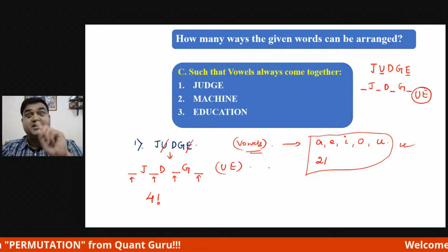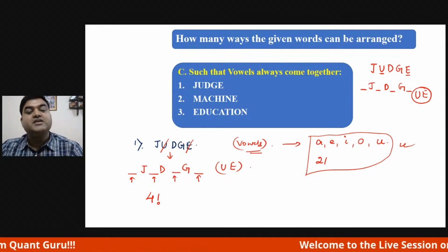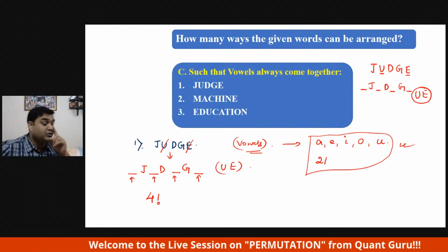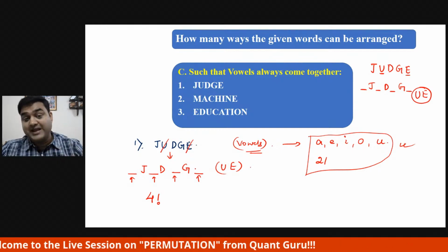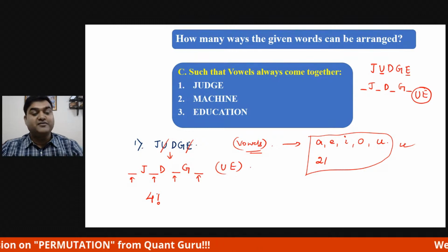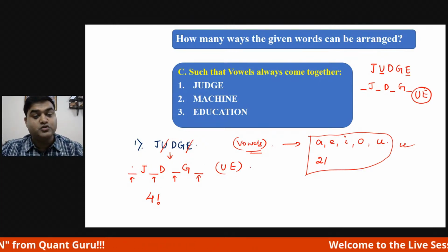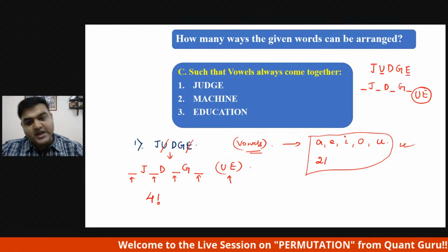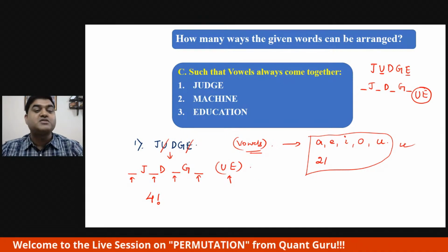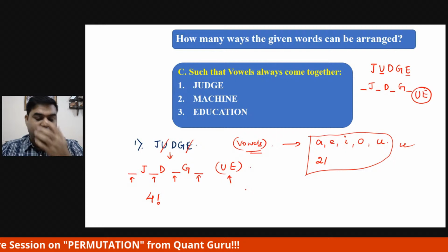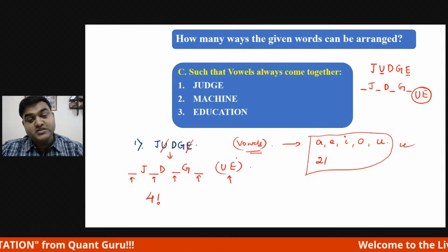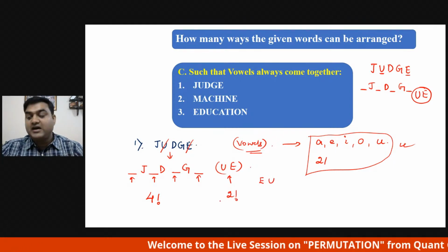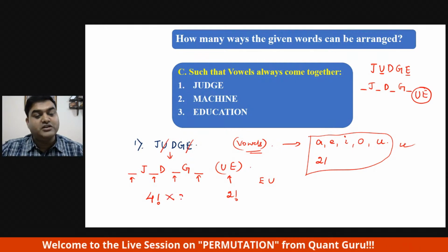That is what we have seen last time, when it is non-repeated. We are not talking about repeated or non-repeated now. If you remember, type A, what we have done is n factorial. So four places are there, and U and E together can take either this or this. Now U and E can also be written as E and U, because we are talking about permutation, not combination, right? So this is also 2 factorial ways. So the answer will be 4 factorial into 2 factorial ways.